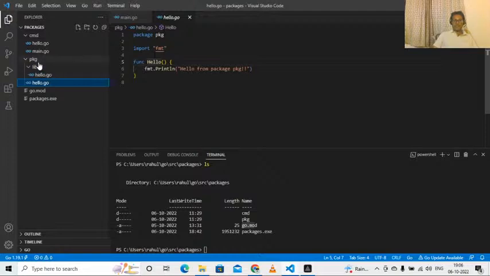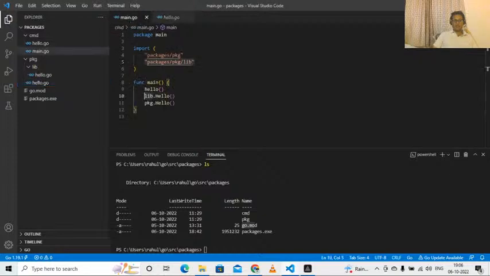Please observe that lib directory as well as hello.go file are under same pkg directory, but a hello.go file under lib directory has a different package name than hello.go file under pkg directory. This is allowed.